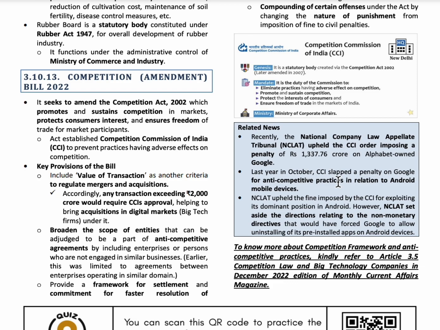So this act amended the Competition Act of 2002. So 2002 Competition Act has established the Competition Commission of India, that is CCI. So now as per this Competition Amendment Bill 2022, any transaction which exceeds 2000 crores should require an approval from this CCI, that is Competition Commission of India, and settlement and commitments framework was introduced to solve the competition related problems.